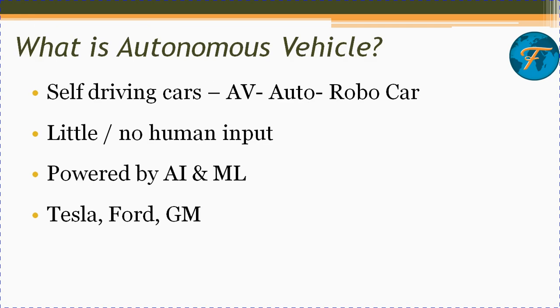Next, what is an autonomous vehicle? As I told you in the title slide itself, autonomous vehicles or autonomous cars are nothing but self-driving cars. They are otherwise called autonomous vehicles, auto cars, or robo cars. All these can be termed as autonomous vehicles.